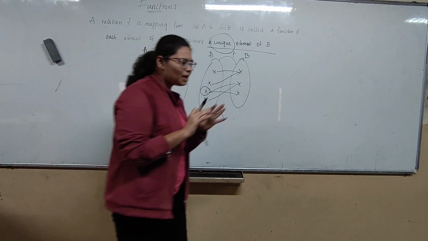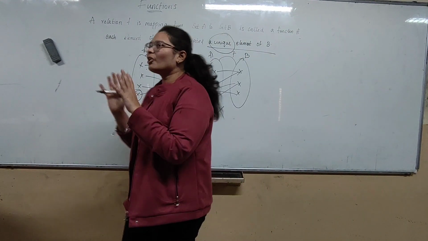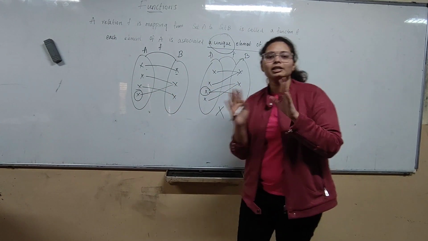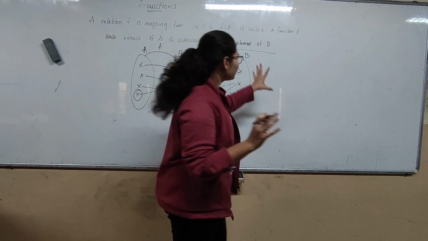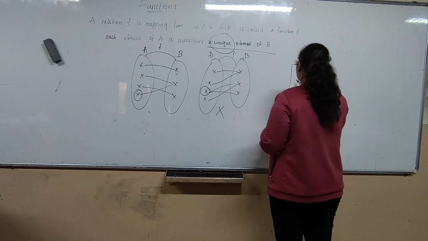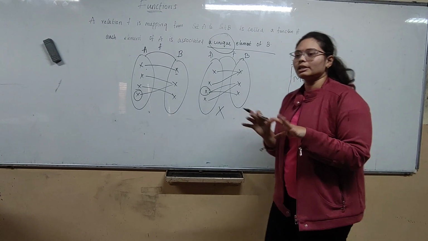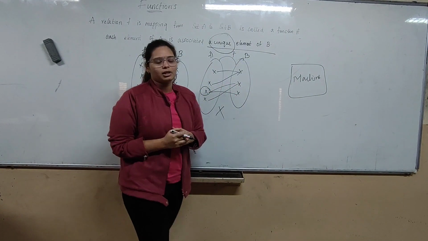So now we have seen the mathematical definition of function. What does function generally mean? Let's understand in daily terms. Consider this function as some machine, like an oven. I want pizza.